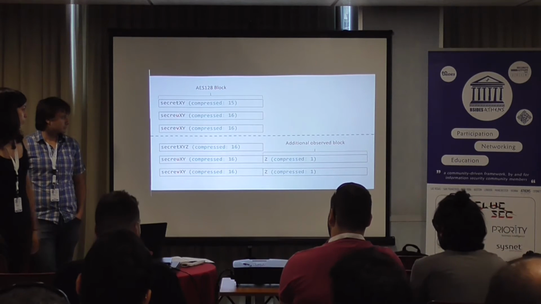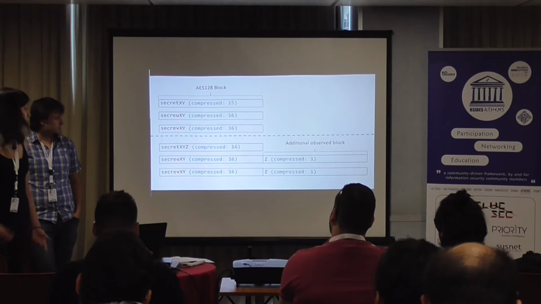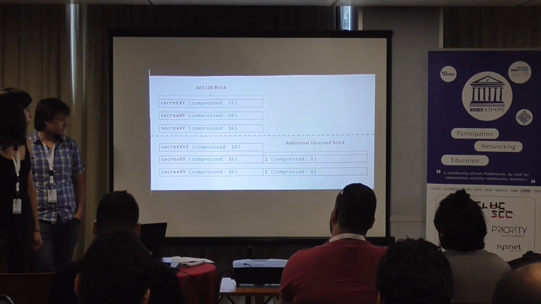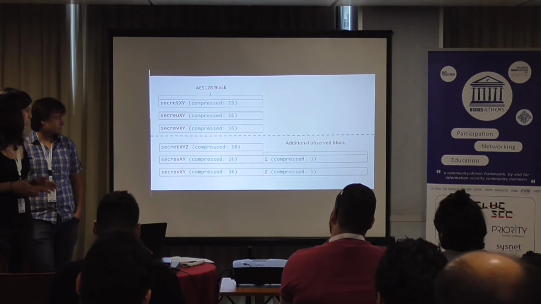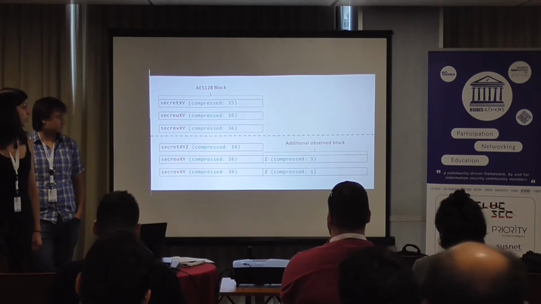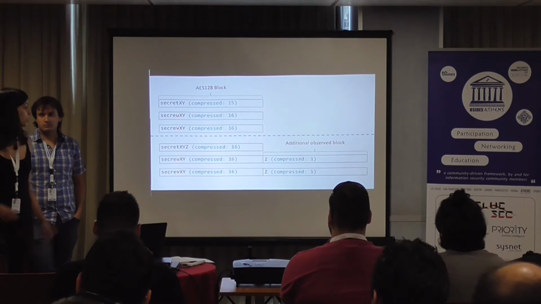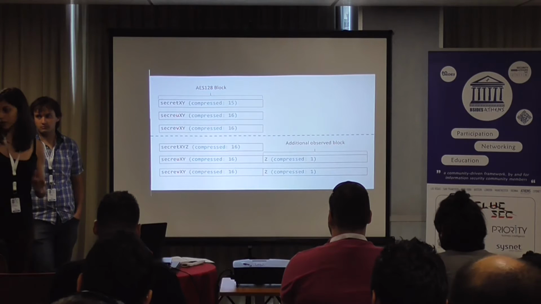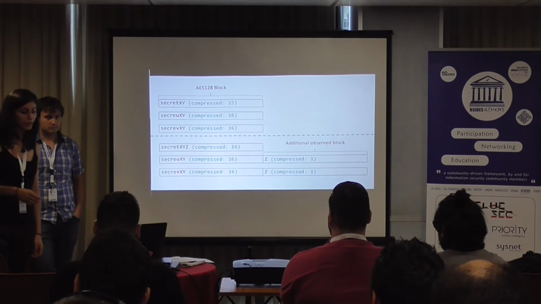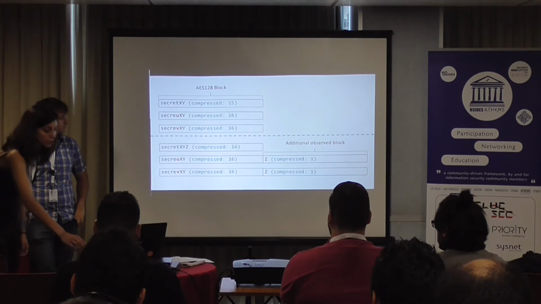But if we put the correct padding, which is XYZ, then the correct answer will be compressed to 16 bytes. But the wrong ones will create one new block. So although it's just 1 byte, because of the block ciphering, we'll see 16 bytes. So we can tell which is the right one and which is not.